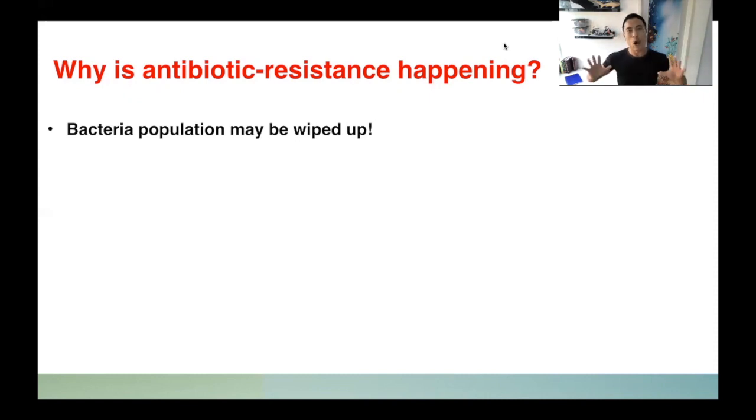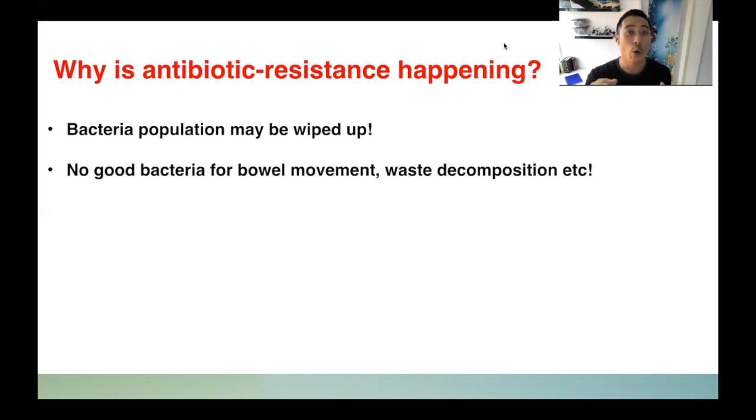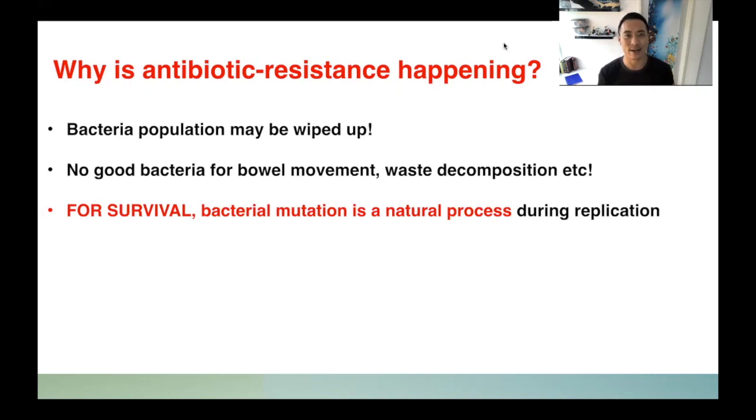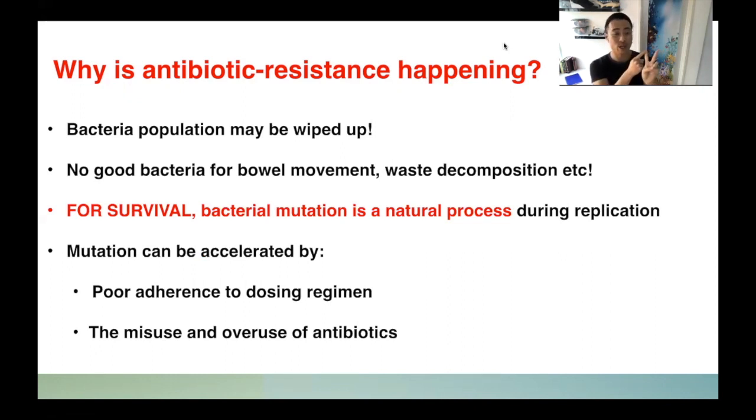What if the whole bacterial population were wiped out? Then we would have no good bacteria for our bowel movement. That means we cannot poop. Just kidding. And also we will not have waste decomposition and so on. So we have to bear in mind that bacterial mutation is part of the naturally occurring process for their survival. But there are two factors that can actually accelerate bacterial mutation. First, poor adherence to dosing regimen, and also the abuse of antibiotics.